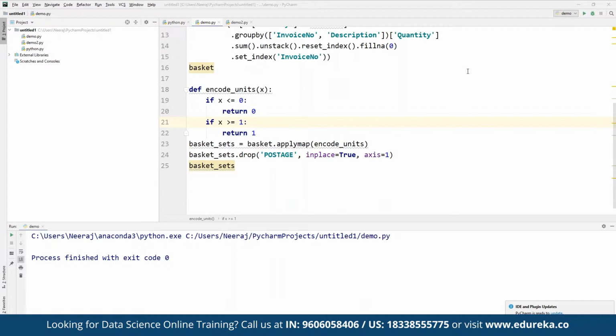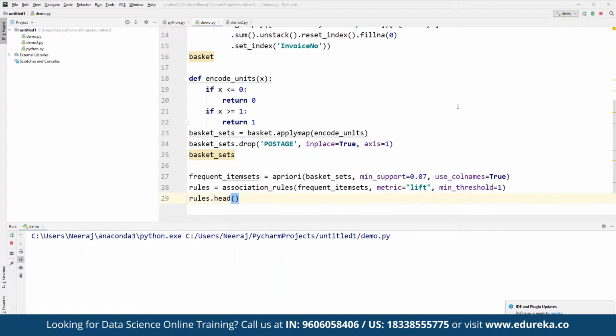So for doing that, we can make use of frequent item sets. So here we are going to define frequent item sets where we are going to define the apriori from basket set. Minimum support should be 0.7 and the use column names that are going to be used should be true. And the rules defined here should be for association rules where we want to define the metric as lift and the minimum threshold to be set to 1. And then we are going to filter the data frame using standard pandas code for a large lift and high confidence value of 0.8.